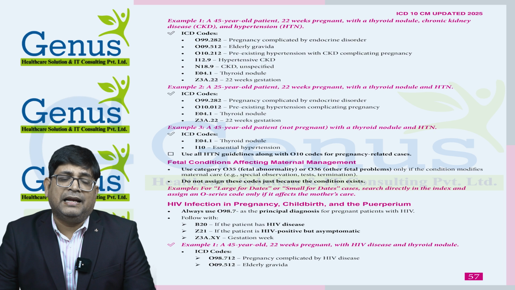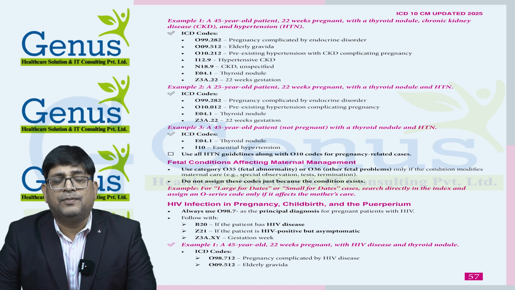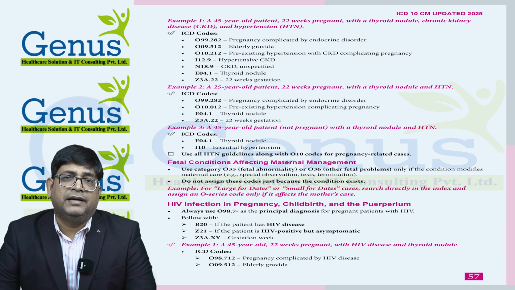So let's check an example of a 45-year-old patient, 22 weeks pregnant with HIV disease and thyroid nodule. The thyroid nodule condition we are not going to discuss. So what additional code do we need to provide along with that? O98.712, pregnancy complicated by HIV disease, and additionally we need to provide B20, the HIV disease code. And if the patient is asymptomatic HIV positive, then we need to provide O98.712 and Z21.